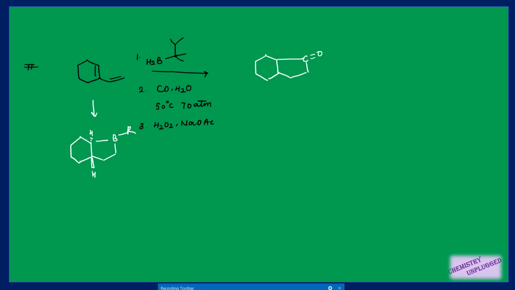So the important point is the attachment of these two hydrogens. They should be trans to each other, right? Because the hydrogen is originally present on this carbon, and this part is attached, this hydrogen and this B attach on the same side, which is opposite to this hydrogen. There is syn addition of this hydrogen and boron, and it should attach on this carbon from the side opposite of this H. That is why these two are trans to each other. So suppose it is above the plane, it will go below the plane.